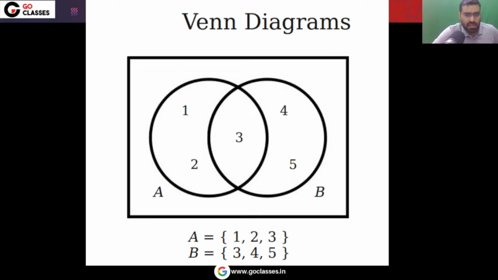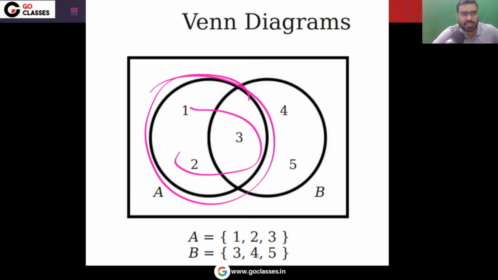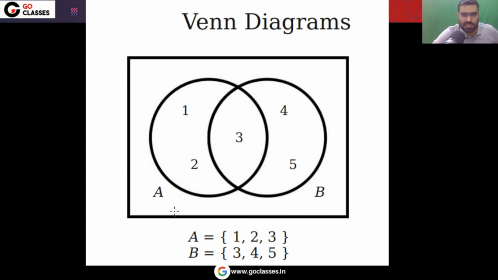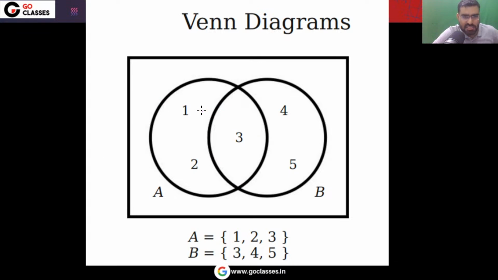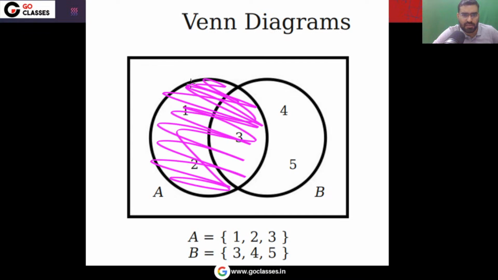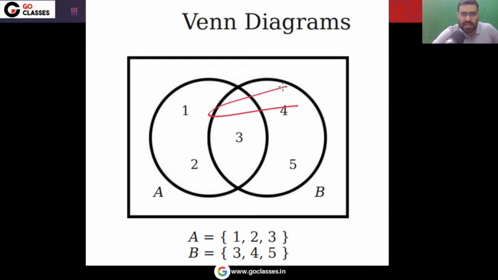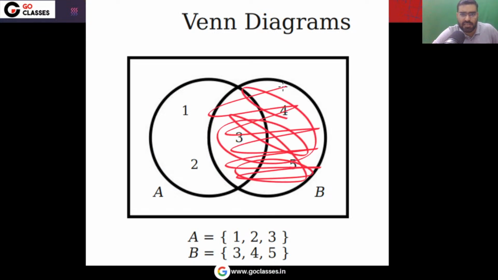Now let's see. This is a Venn diagram. You can notice that this is your set A, in which you have 3 elements, 1, 2, 3. This is set B, in which you have 3 elements, 3, 4, 5. Now you can do some operations. Some questions I am asking, you tell me. What is this area? This is the area of A. Very good. What is this area? Look at this area and tell me. This is the area of B.